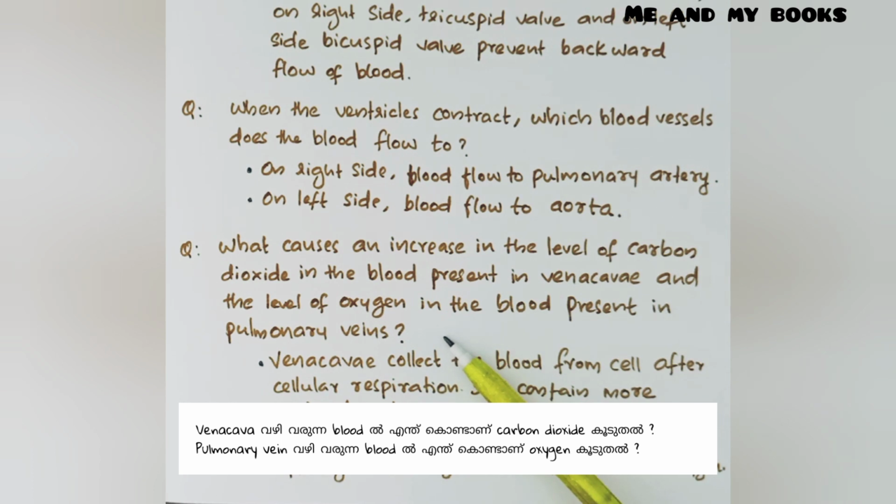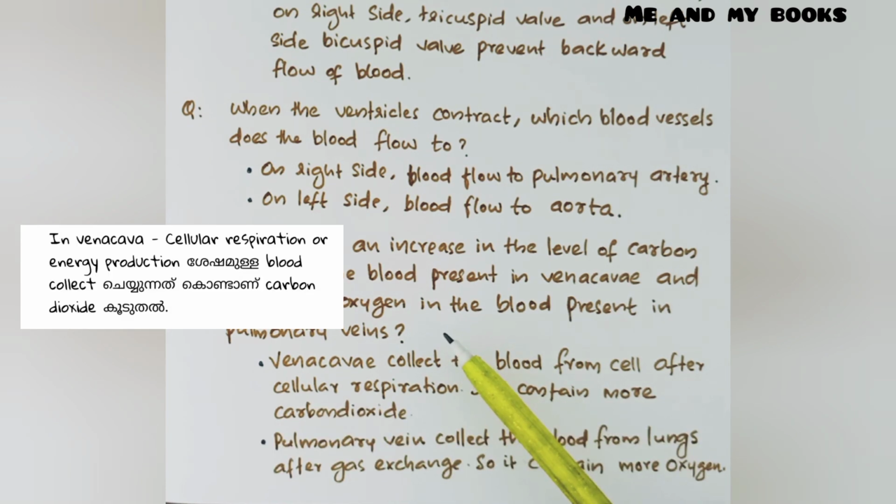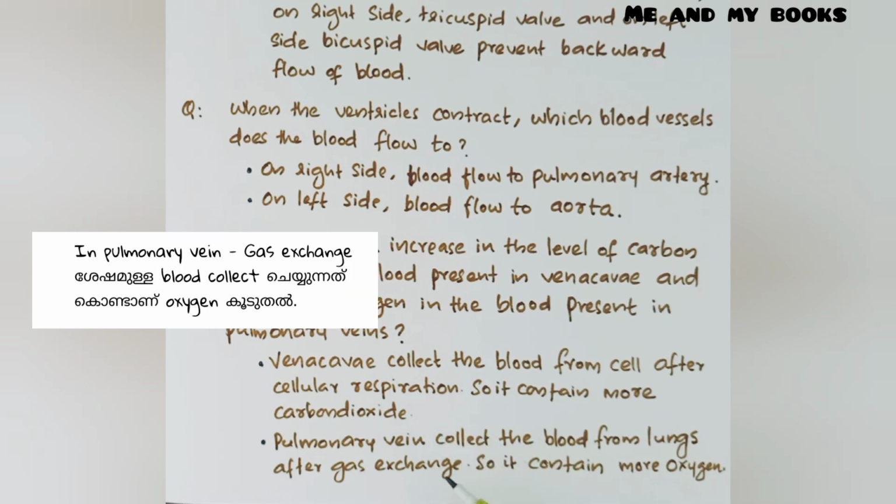What causes an increase in the level of carbon dioxide in the blood present in the vena cava, and the level of oxygen in the blood present in the pulmonary vein? Because the vena cava is collecting the blood from the cells after cellular respiration, so it contains more carbon dioxide. The pulmonary vein is collecting the blood from the lungs after gas exchange, so it contains more oxygen.